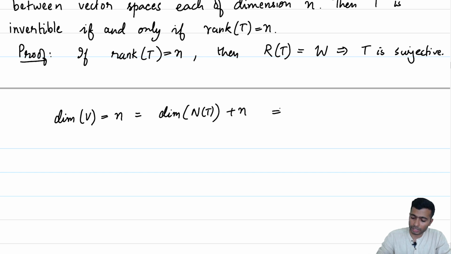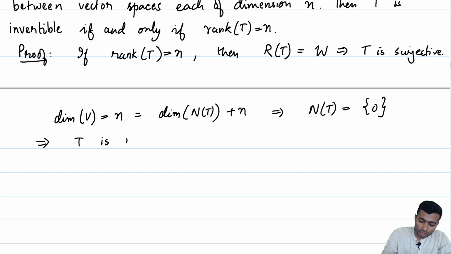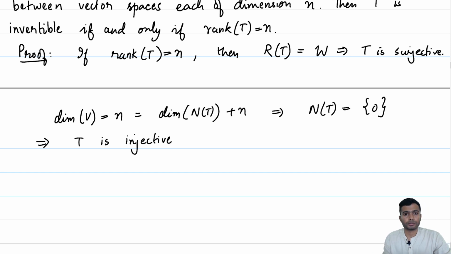So, the null space of T has dimension 0, which means that the null space of T is the 0 subspace. The only subspace which has dimension 0 is the 0 subspace, which means that T is injective. So, what do we know about a linear transformation which is bijective? It is invertible. This implies that T is invertible.